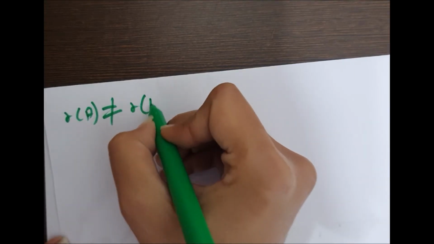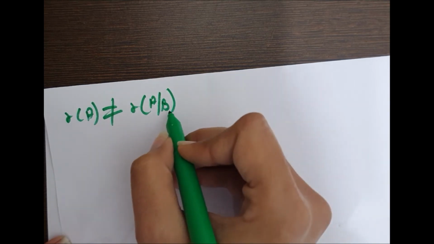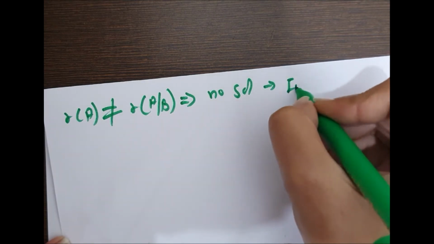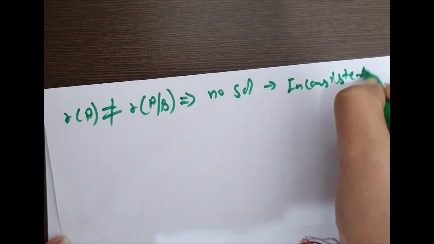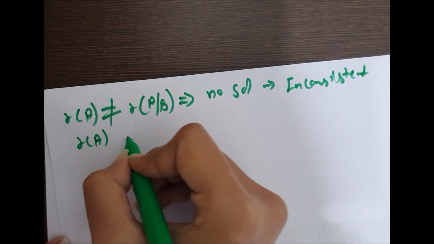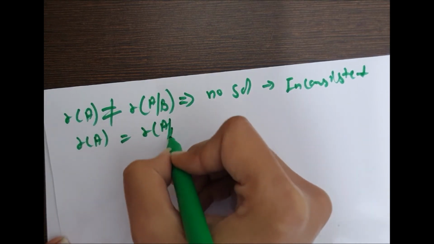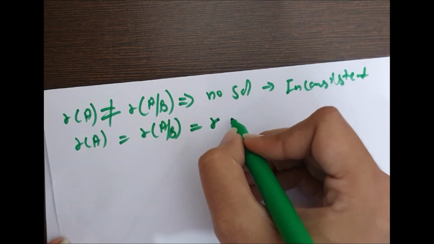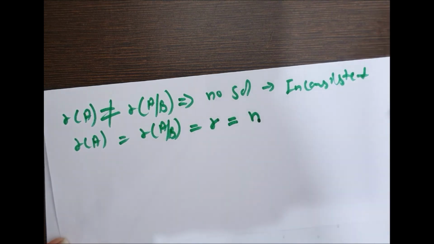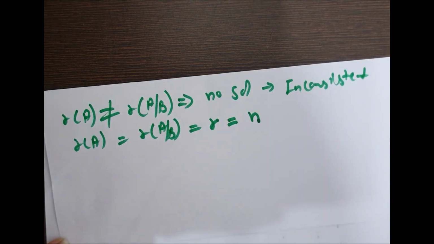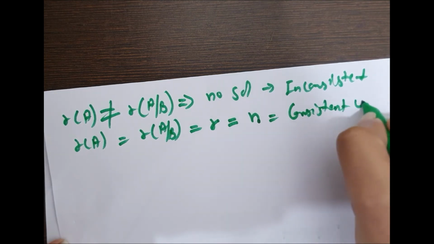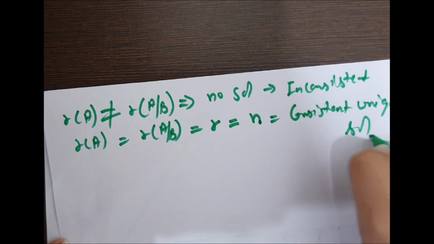If rank of A doesn't come out equal to the rank of the augmented matrix, then it is called no solution, or inconsistent. If rank of A comes out equal to the rank of the augmented matrix and also equal to the number of variables, here in the previous case the number of variables was 3, x, y, z, then it is called a consistent, unique solution.